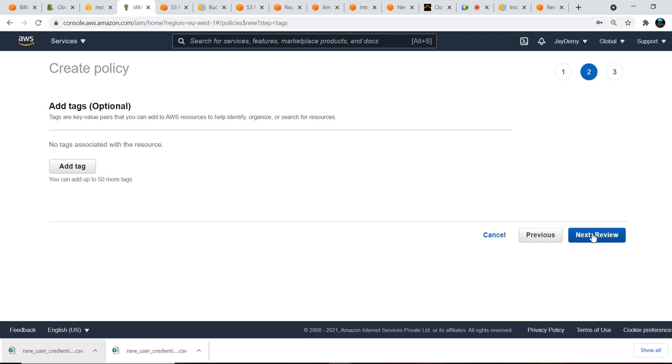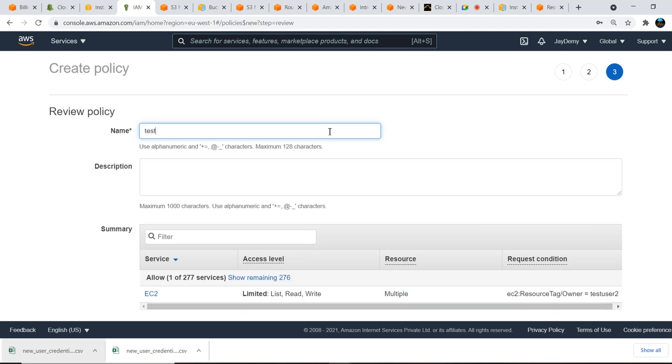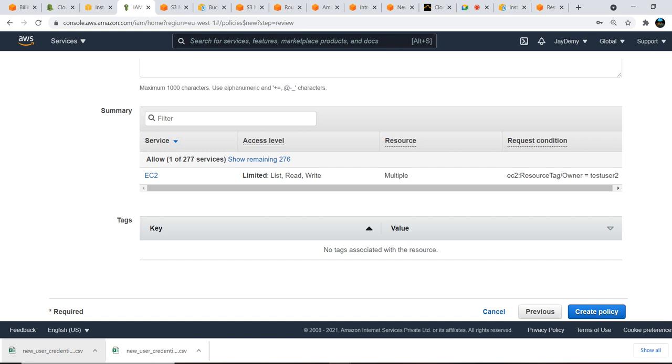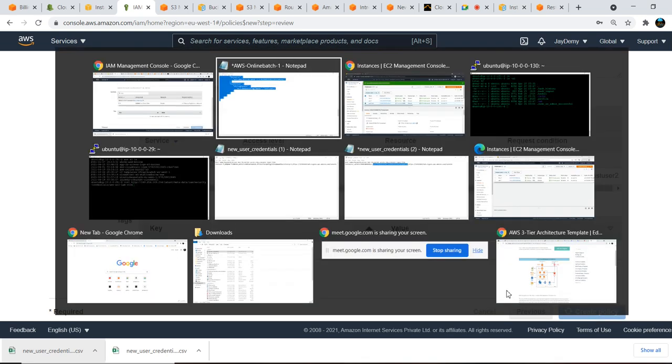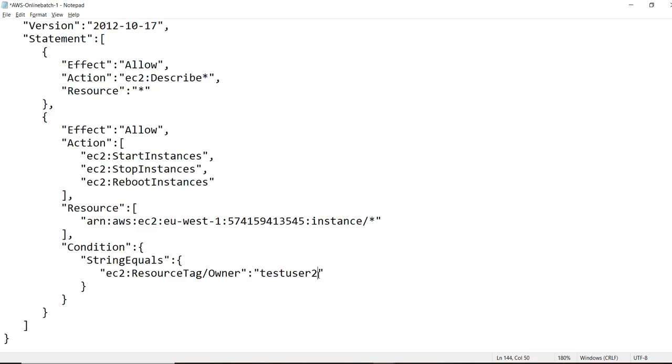Okay, just next review. What I will do, test user 2 policy, create a policy. I'm creating the same policy. I'll copy it to test user 2 also, and test user 1 also. Now I want to modify test user 1, the owner tag: the owner is test user 1.